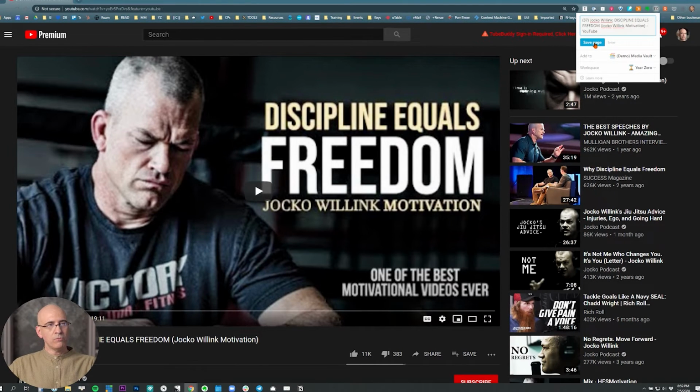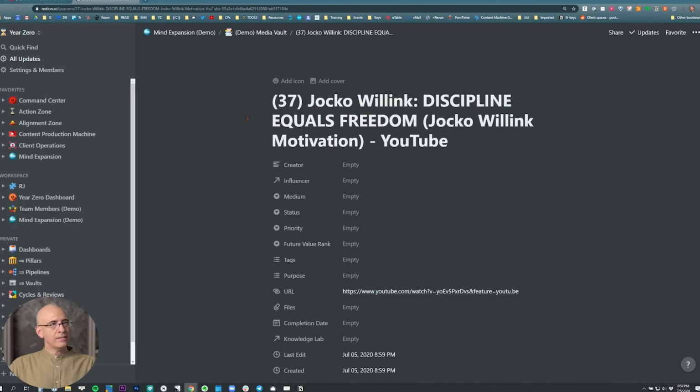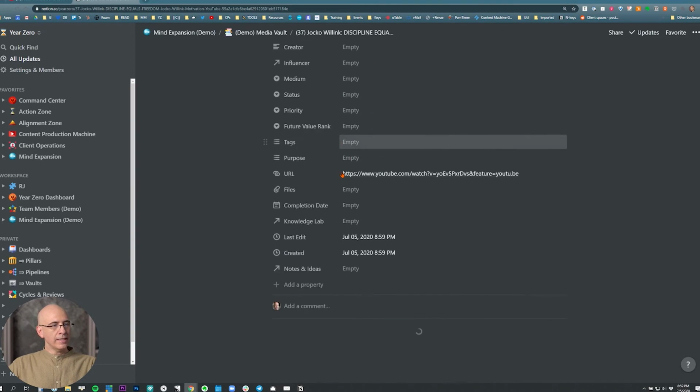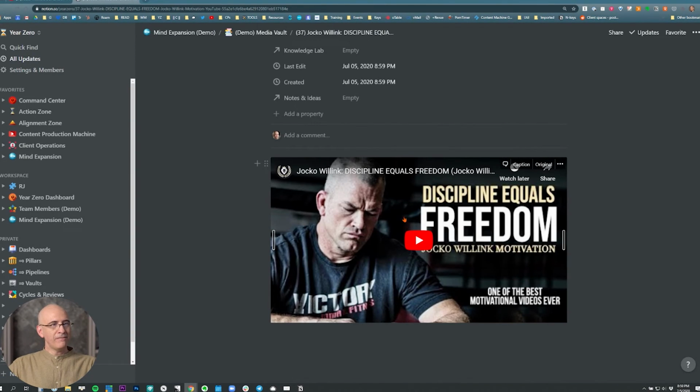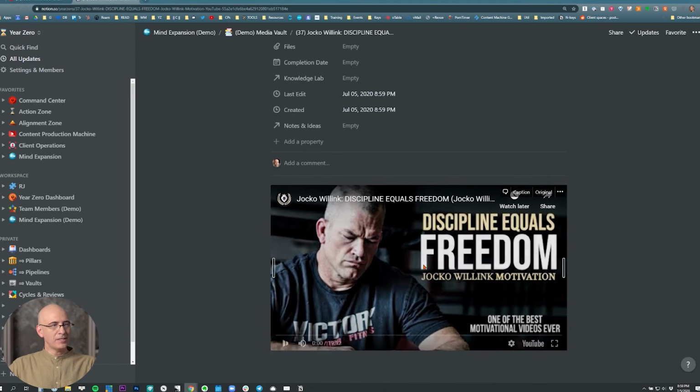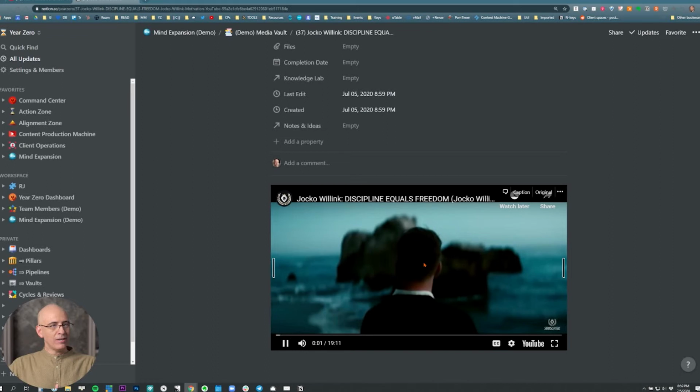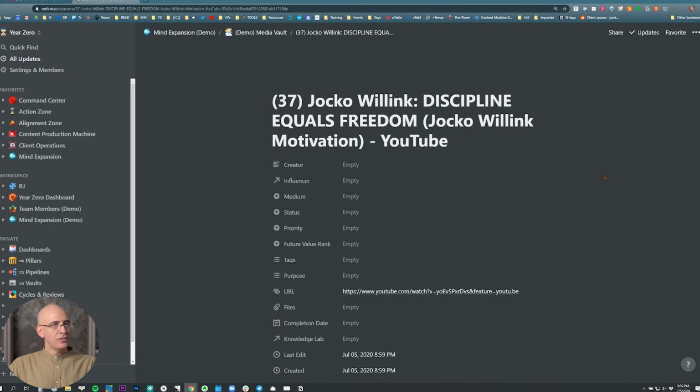You'll clean it up once you move over there. Hit Save Page. It saves the title as it was listed there, the link, and it brings in the video embedded in the workspace. I think that's just amazing. So you can watch it from here. From now on, it's totally accessible inside your Notion workspace for the entry you just captured.